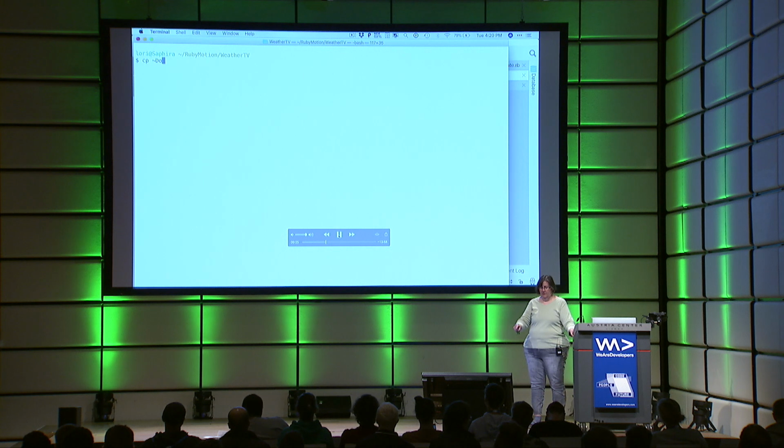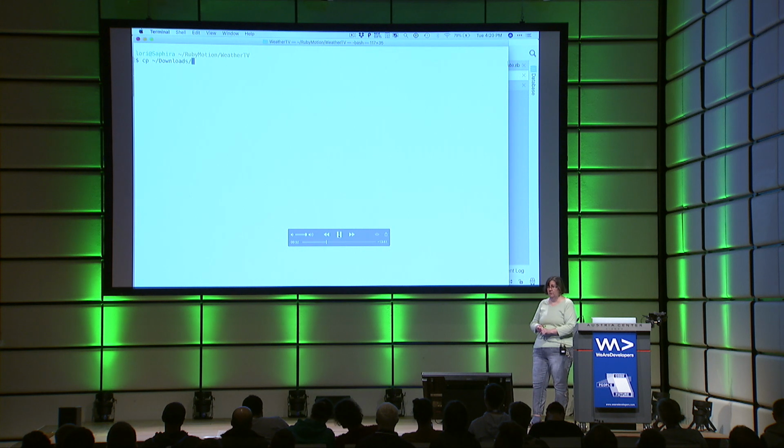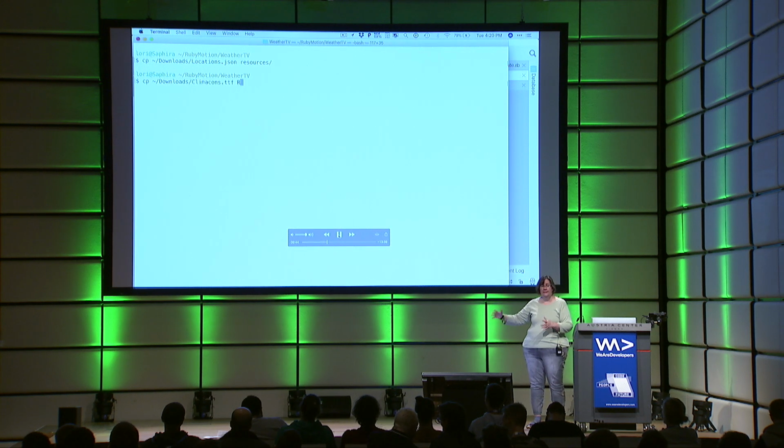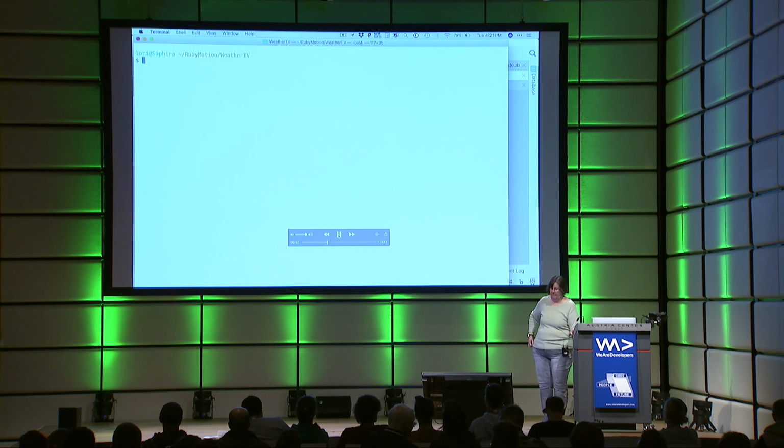Next, I'm going to get the resources I needed. So one, I preset up some locations that we're going to use to get weather from. We'll look at those in a moment. And I had downloaded that font file, so we're going to copy that also into our resources directory for our project. Being in the resources directory makes them easily accessible by our application.